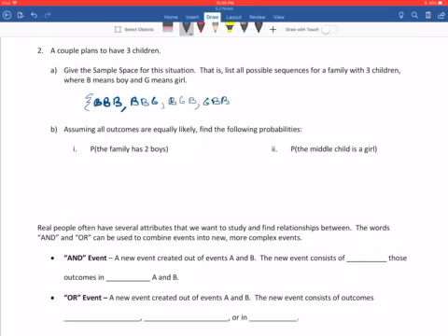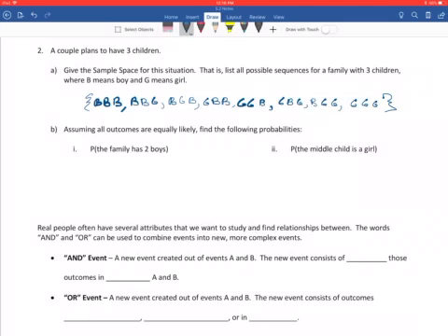So they could have boy, boy, girl, boy, girl, boy, or girl, boy, boy. That would be putting the girl in all 3 of the areas there. And then we could have 2 girls and a boy, so that could look like girl, girl, boy, boy, girl, girl, or boy, girl, girl. And then the last option would be 3 girls. So that's my sample space.